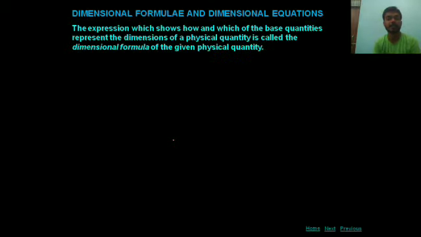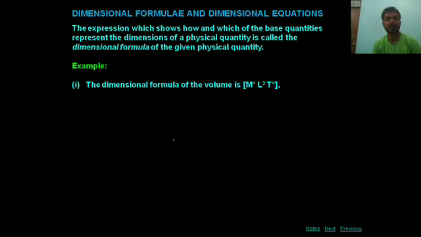Now we are going to discuss dimensional formula and dimensional equation. Start. The expression which shows how and which of the base quantities represent the dimensions of the physical quantity is called the dimensional formula of the given physical quantity. For example, the dimensional formula of volume is M0L3T0. From where does it come?